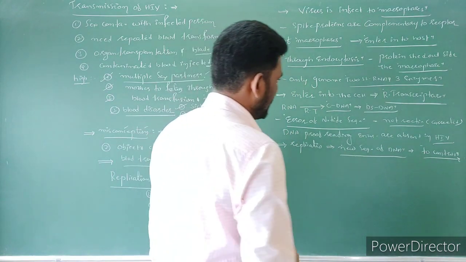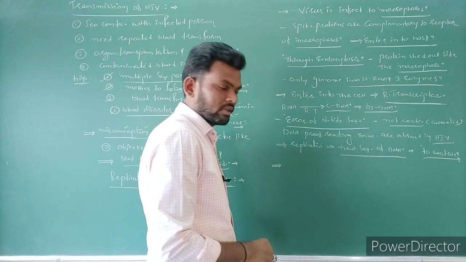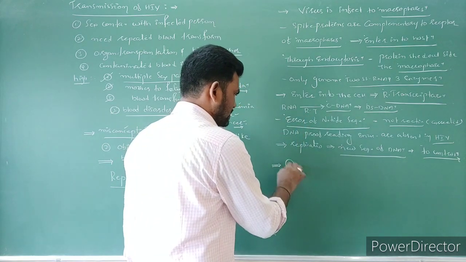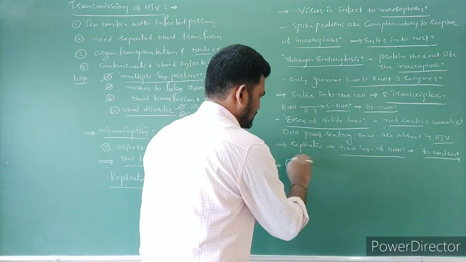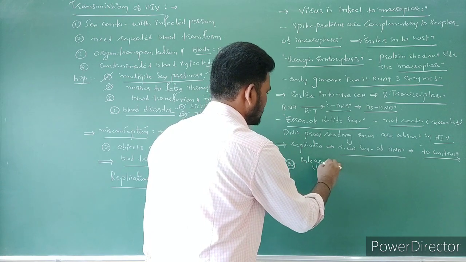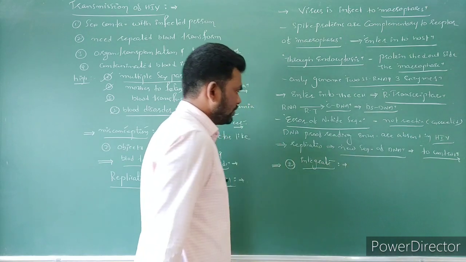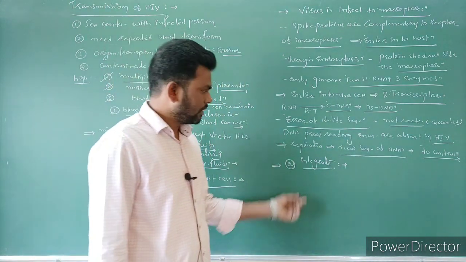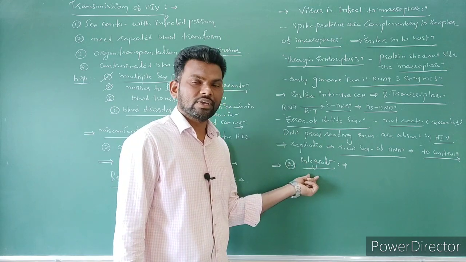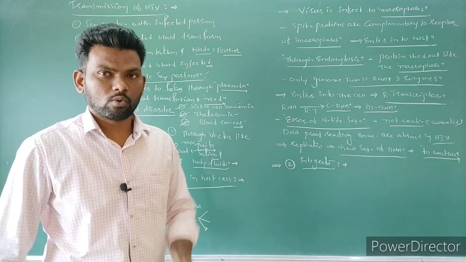Next, this is the role of the first enzyme, and the second enzyme is the integrase enzyme. Now with the help of integrase enzyme, this double stranded DNA is going to integrate with the host genome, the nucleus containing chromosomes.